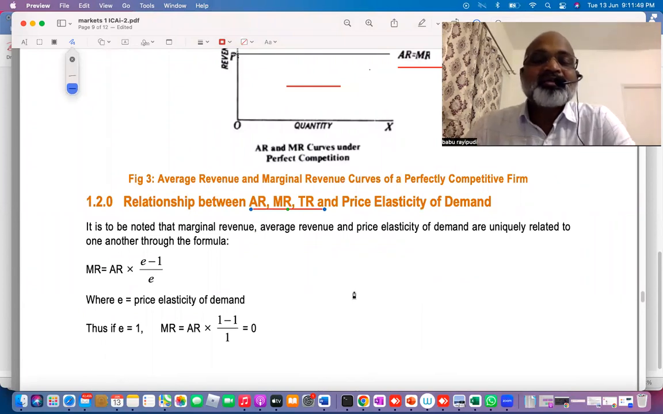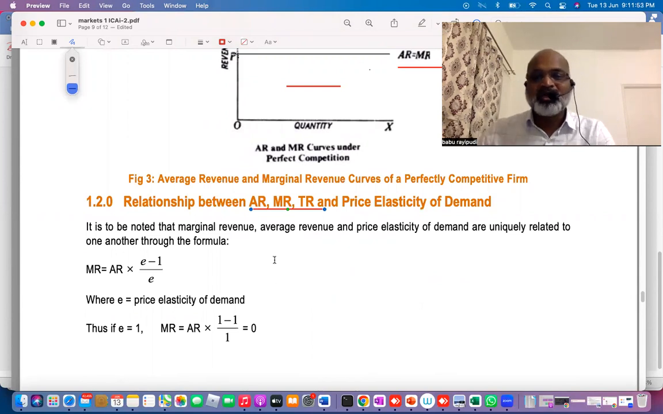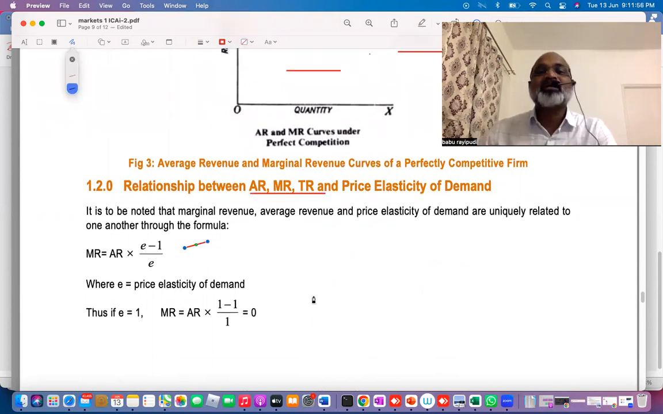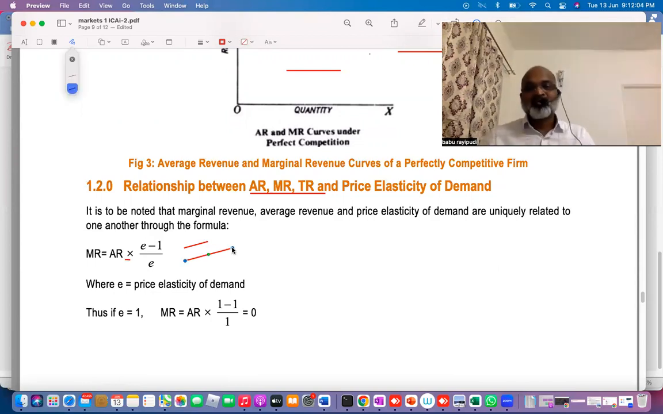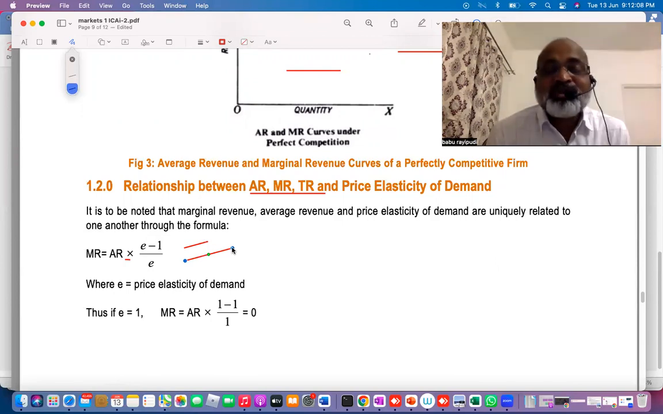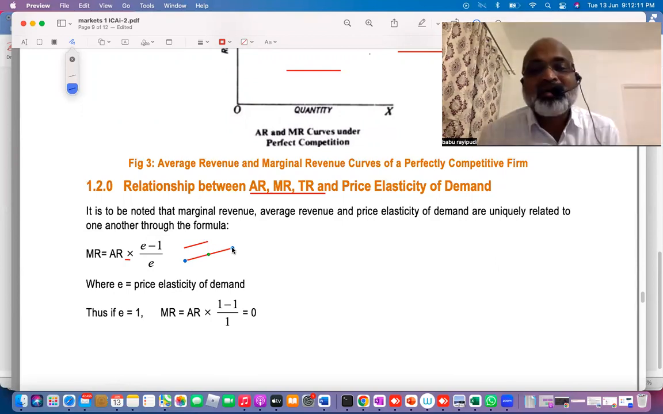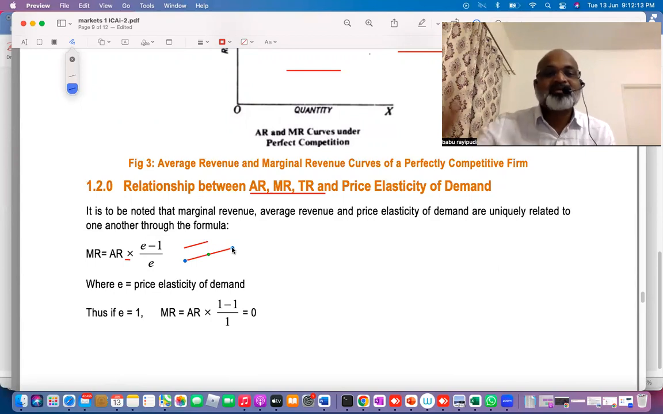So this clearly tells us the relation between MR, AR, and elasticity. There is a formula given by AC Pigou: MR is equal to AR, or price, into (E minus 1) divided by E. This formula, remember as it is. The question can be: which of the following formulas can be used to explain the relation between AR, MR, TR and price elasticity of demand? That is this one: MR is equal to AR into (E minus 1) by E, where E means elasticity.